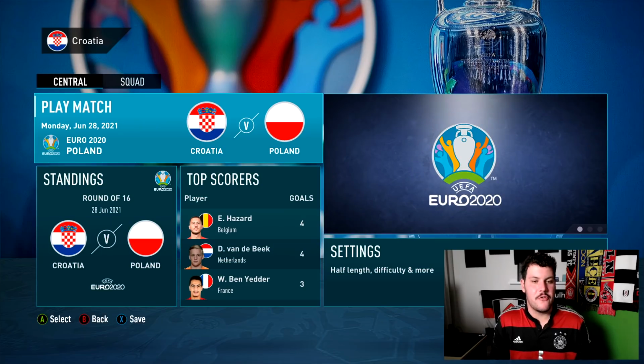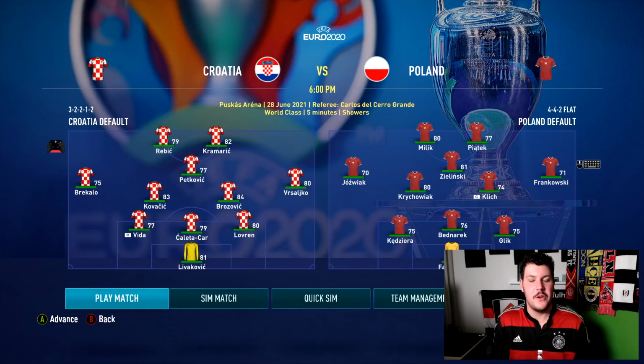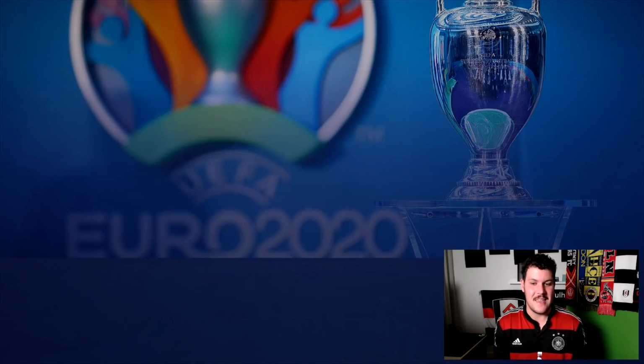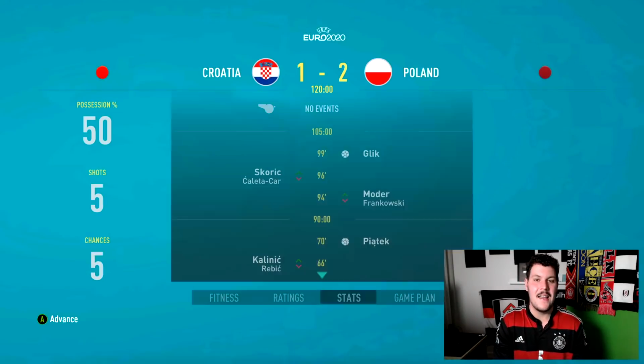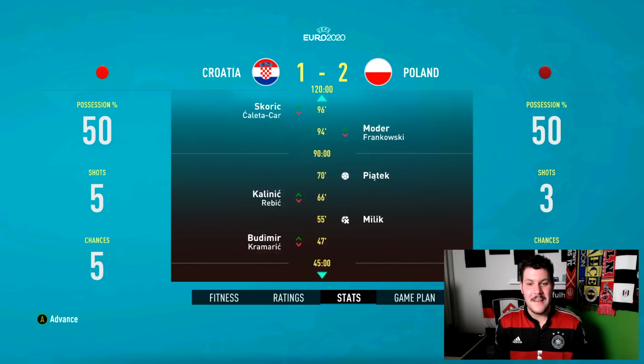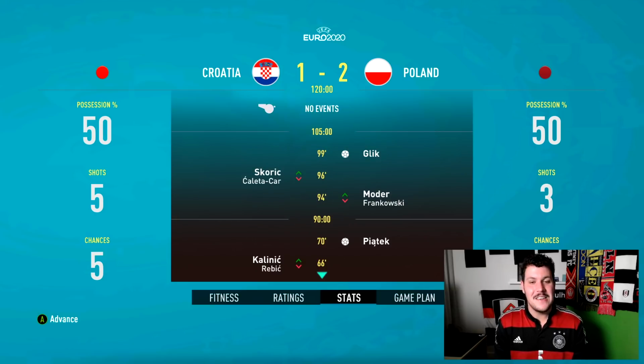Over to the other side of the draw here, Croatia versus Poland. Poland doing much better in this tournament without Szczesny and without Lewandowski. I disrespected them, I guess, in the comments I made earlier, saying they probably wouldn't do anything this tournament, given they had Lewandowski and Szczesny out. But regardless, we quick sim here, and Poland, Glick, scoring in the 99th minute. Poland, maybe they could be the dark horse of these European championships. They take down Croatia 2-1.